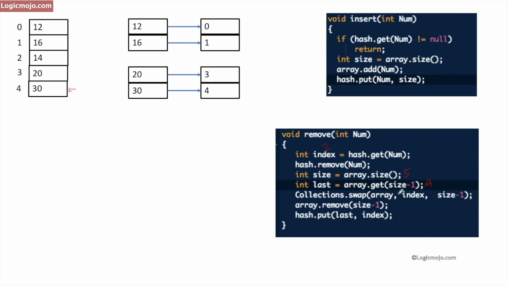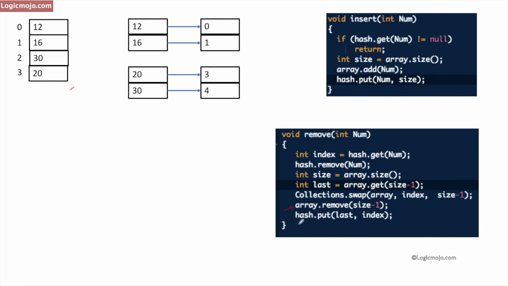With the swap operation, we swap the index with size minus 1, which is the last entry. So basically my index was 2 and the last entry of this array list was this. So we swap these two elements. This will become 30 and this will become 40, and then we remove that entry from the array list, which is the last entry. That's why we perform the array.remove operation with size minus 1, which is currently 4.